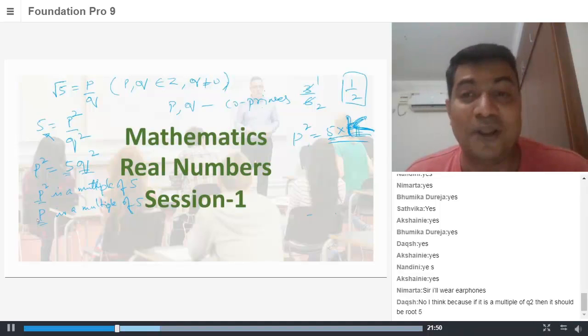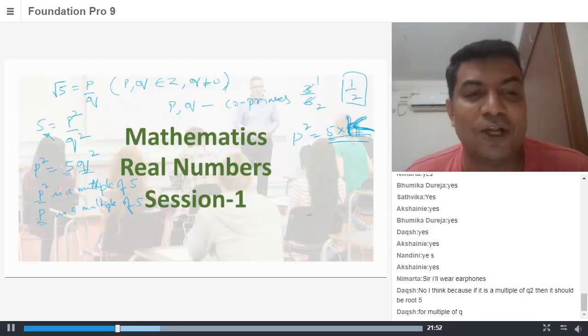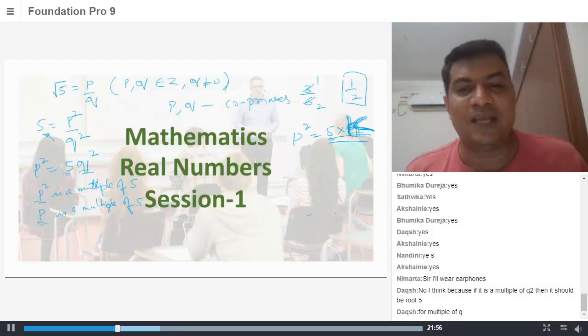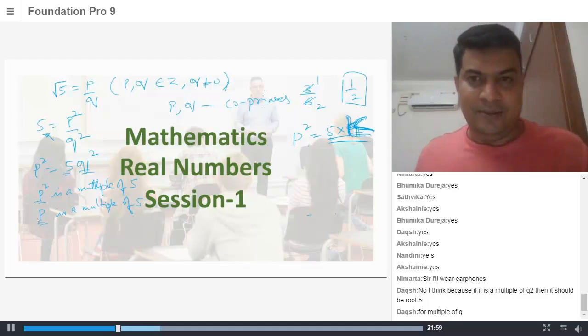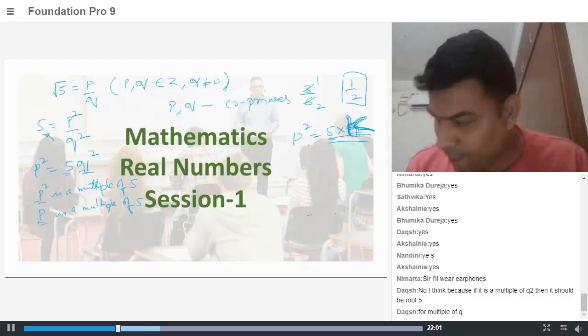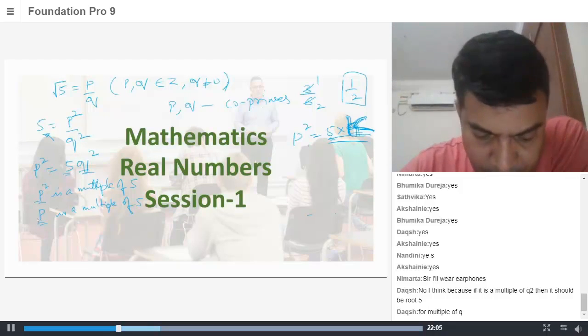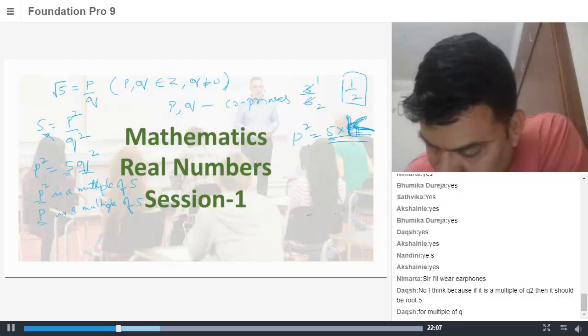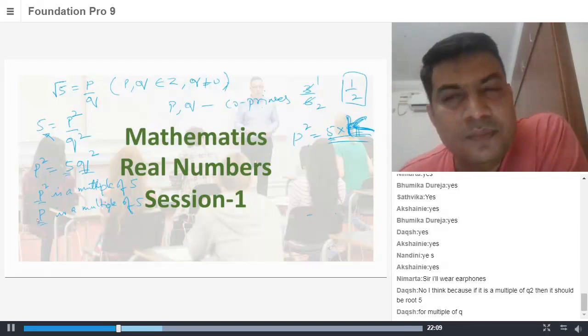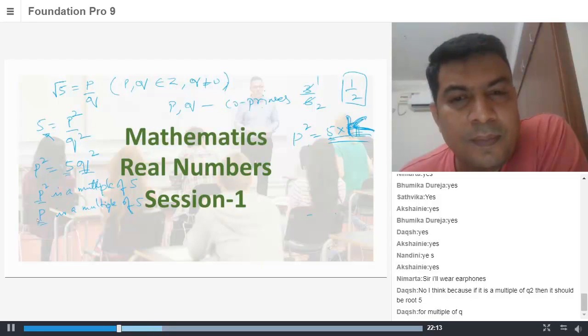Okay. I got your point, Daksh. But I want you to think it through. I'm saying if P square is a multiple of 5. Sir, if we take P square as 25, then it will be, sir, 5. 25 square root is equal to 5, and 5 is a multiple of 5.